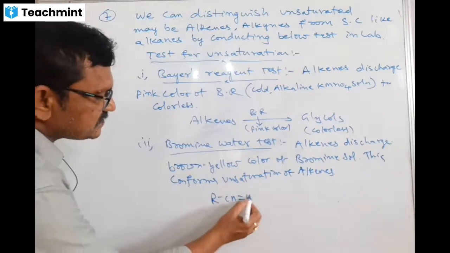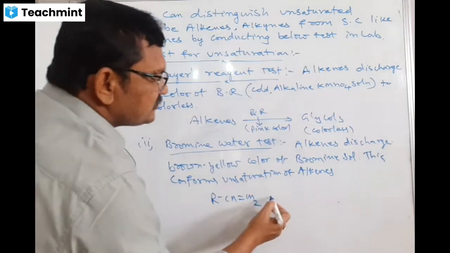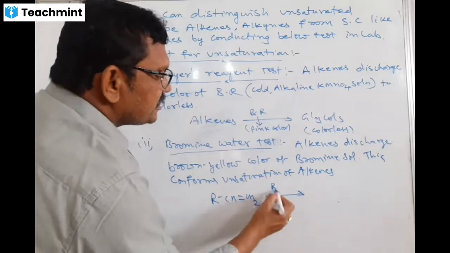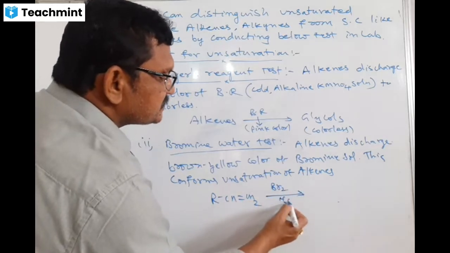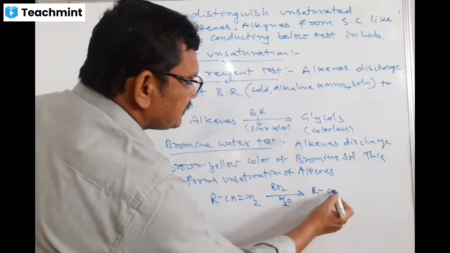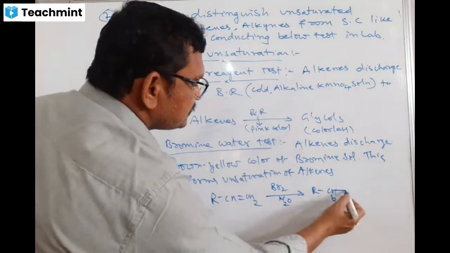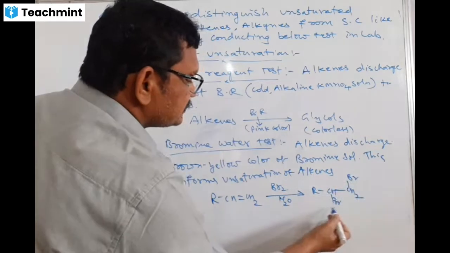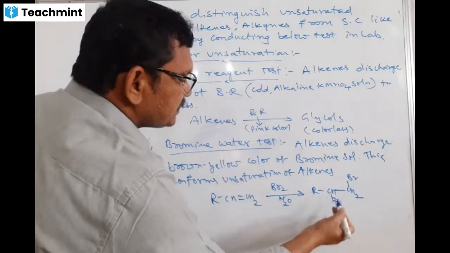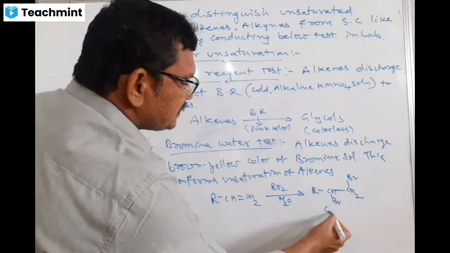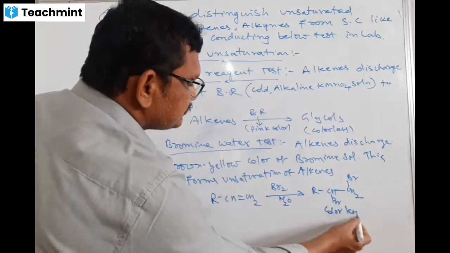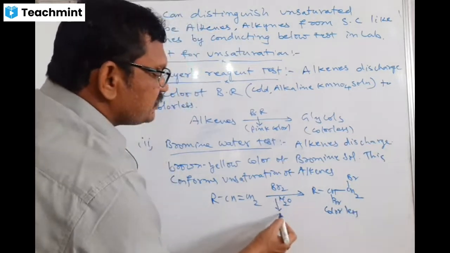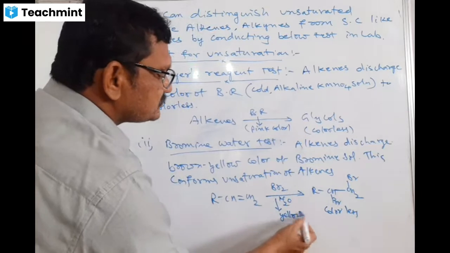For example, let us take an alkene. All of you know the general formula of an alkene. You take bromine water solution, Br2, in the presence of aqueous medium. Here you get R-CHBr-CH2Br, the double bond becomes a single bond. A trans dibromoalkane you are getting. This is nothing but colorless. But the reagent itself has a yellow color, brownish yellow.